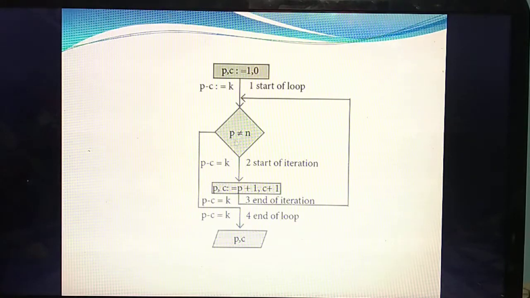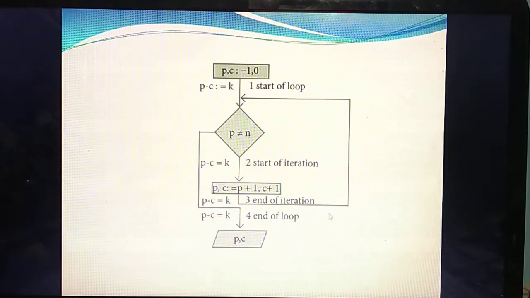What condition are you giving? P not equal to N. If the pieces and number of cuts are not equal, then next also you get the value P minus C equal to one constant. So P comma C, how is the value changing? The number of cuts is increased by 1, and at that time the number of pieces also gets increased by 1.